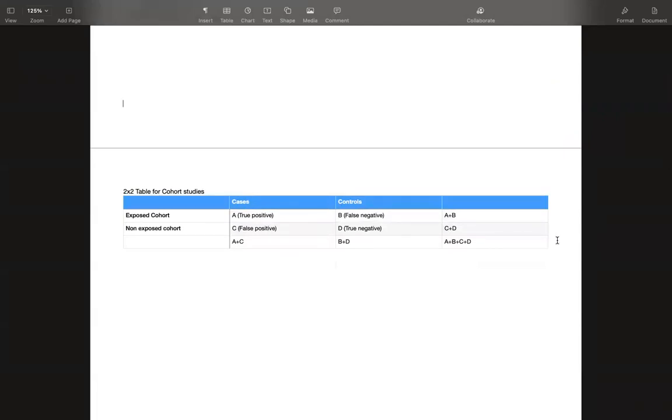Moving on. How to construct a 2 by 2 table for cohort studies? We all know that we have exposure and disease. So instead of cases, what would we write here? Disease developed and no disease. Simple. These things would remain the same. A would be true positive, C would be false positive, B would be false negative, D would be true negative. When we solve the questions, we will discuss this by putting in the data.